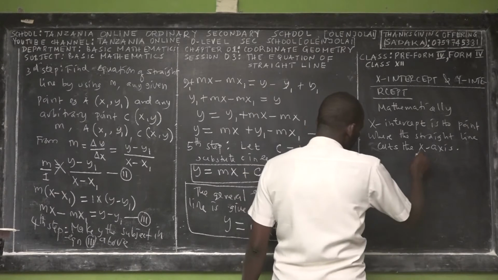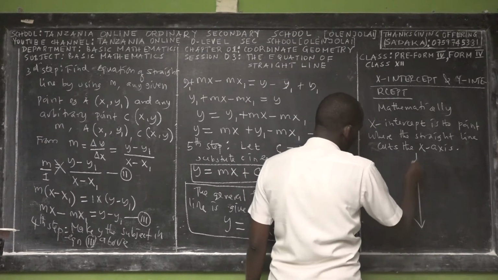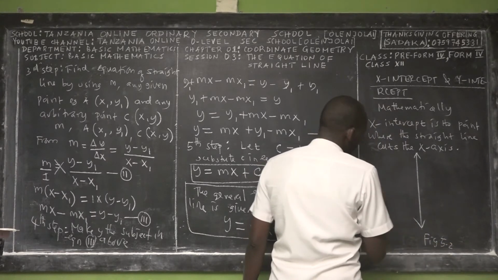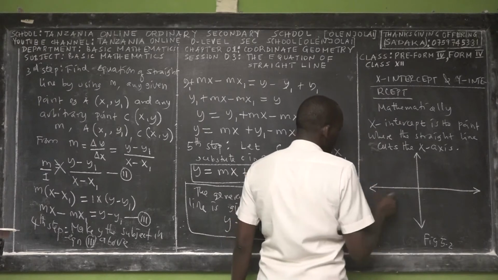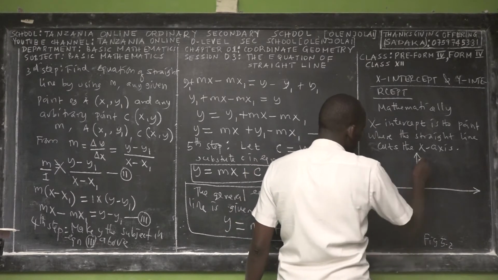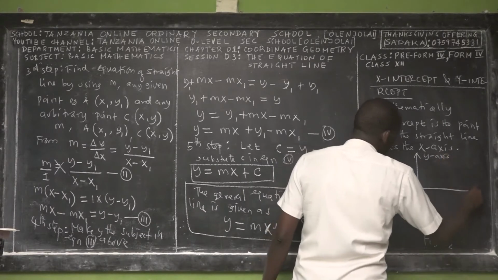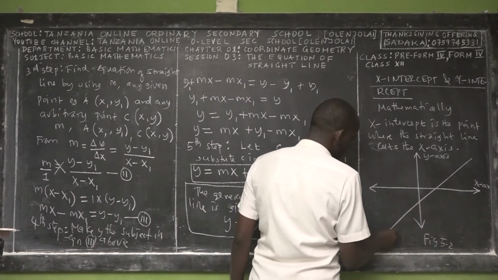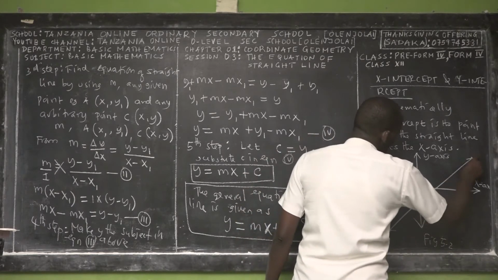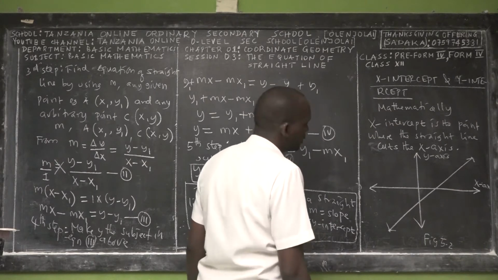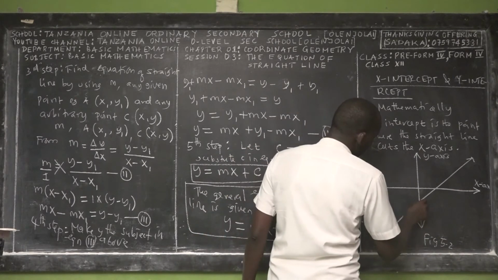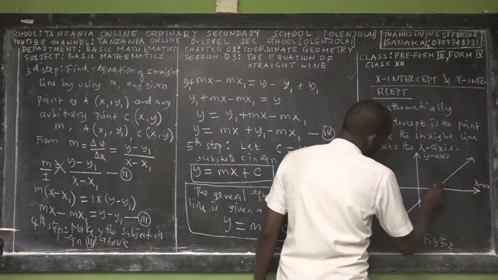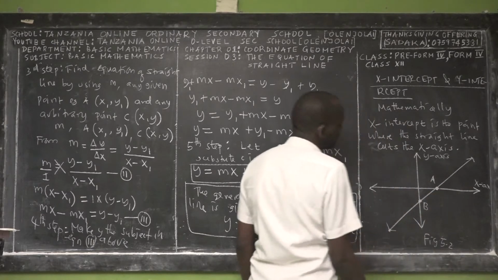But let me show you. Suppose that here we have figure 5.2. I want to show you the meaning of x-intercept, not x-axis. Here is the y-axis, and here we have the x-axis. So maybe we have a straight line like this. This straight line has cut two points. Suppose it has cut point B, and it has cut point A. So point A is what we call the x-intercept.